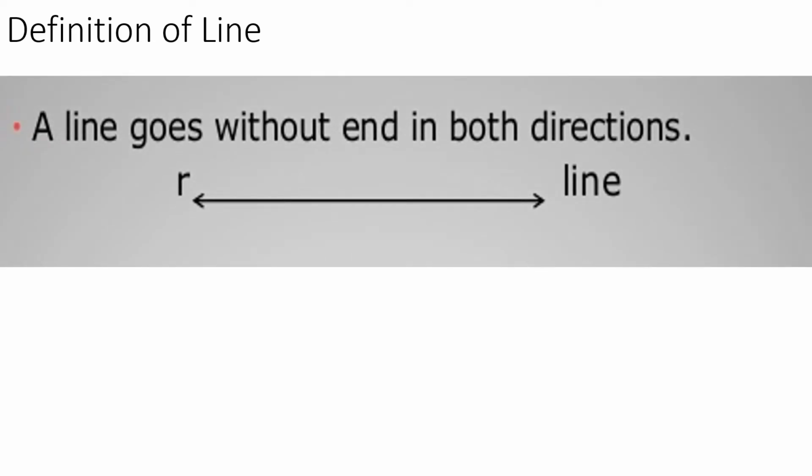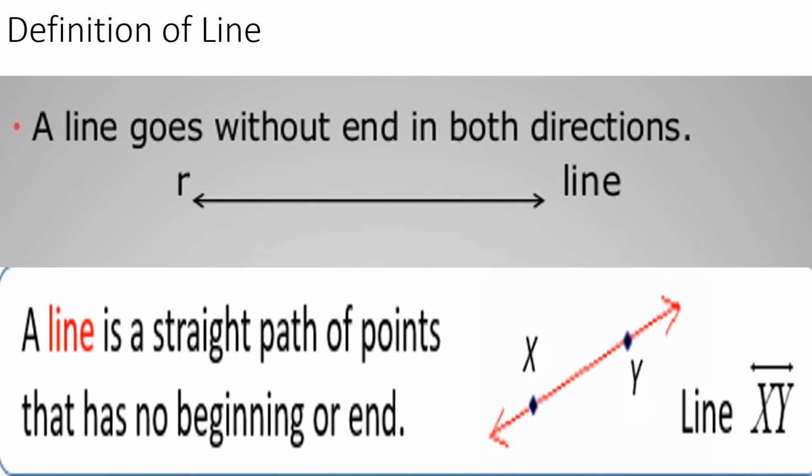Next, we are going to see the definition of line. A line goes without end in both directions. It has no end. A line is a straight path of points that has no beginning and no end. So a line has no starting point and no end point. It goes without end in both directions.